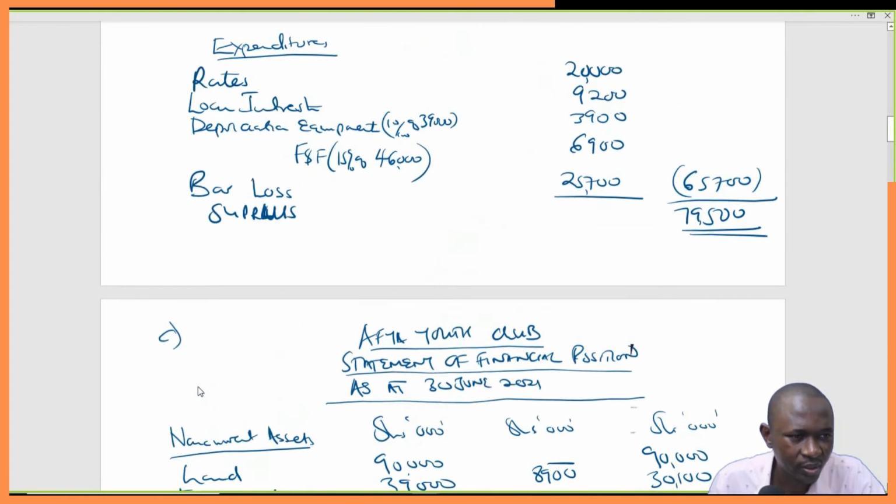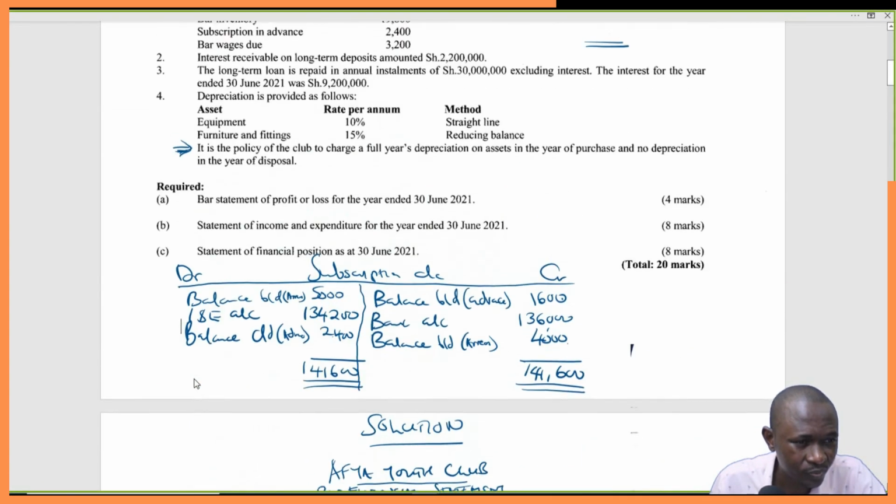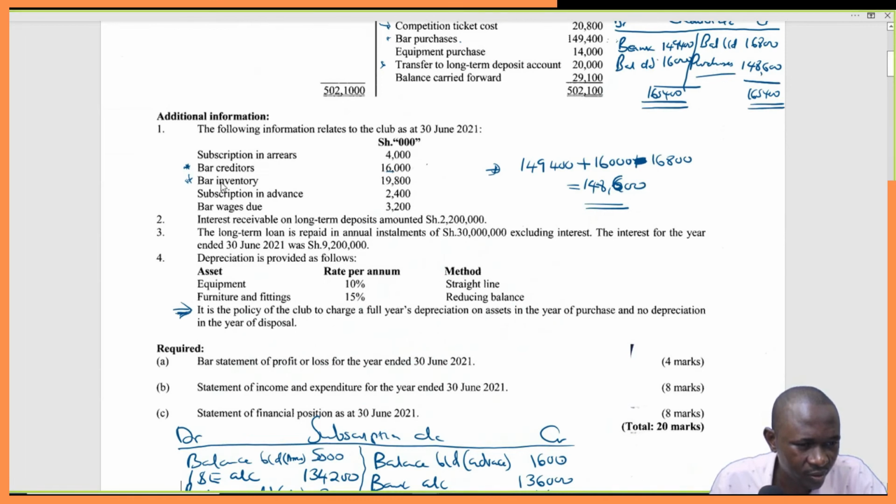Then the third one. Subscriptions in advance are liabilities. Okay, interest receivable on long-term deposits amounted to 2.2. These are interest receivable, so it means they have not been received.